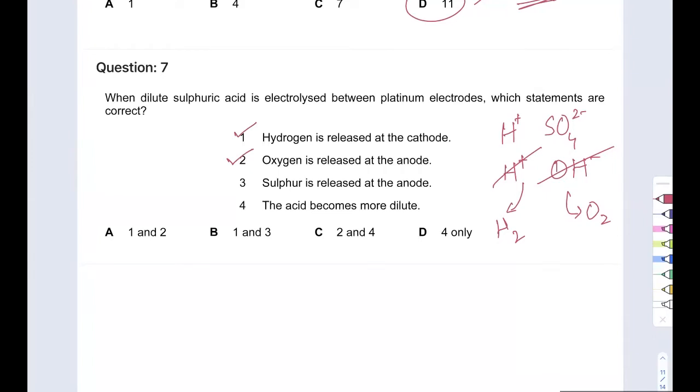The acid becomes more dilute. That is not the case because water is breaking down. You're getting less water. When you have less water, the acid becomes more concentrated, okay? Not more dilute. So that word is wrong here. So my option is 1 and 2, which is A.